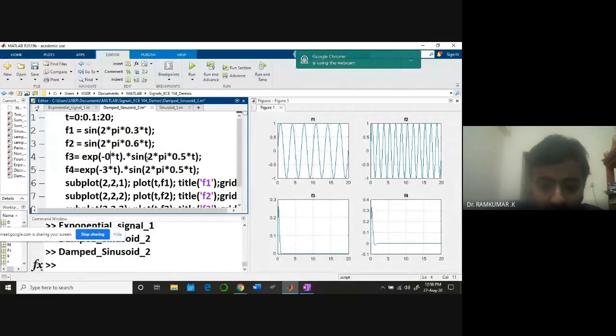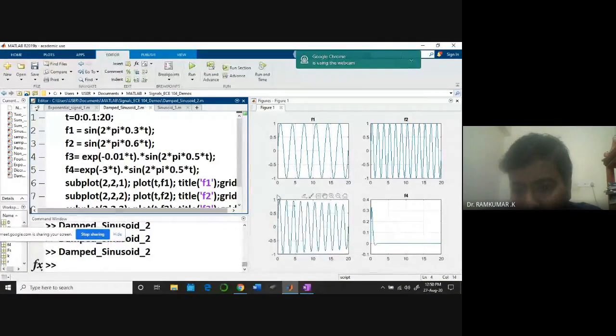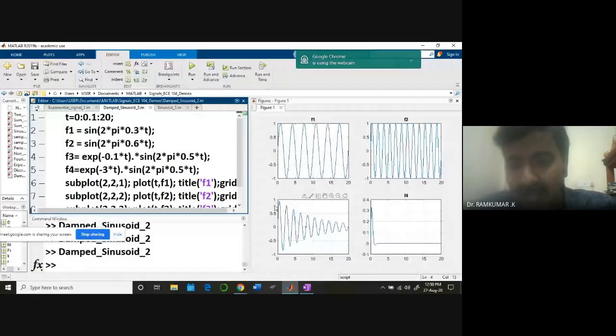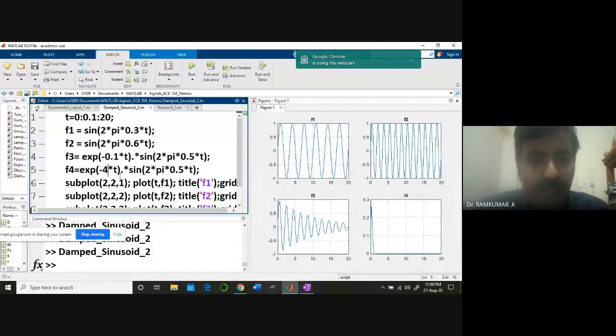But if I reduce it to 0.01, much slower rate. Can you see? The same sine, but the amplitude is gradually decreasing. If I do it for 0.1 exponential, what do I get? Gradually decreasing. The same thing for this case: instead of -3, if I put -4, much faster. But if I reduce the damping, it gradually decreases now.